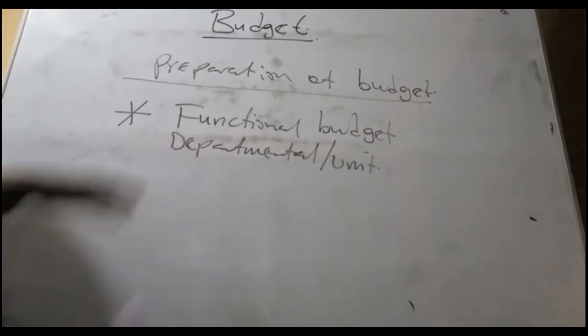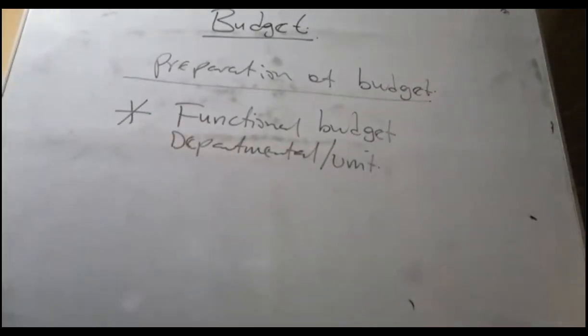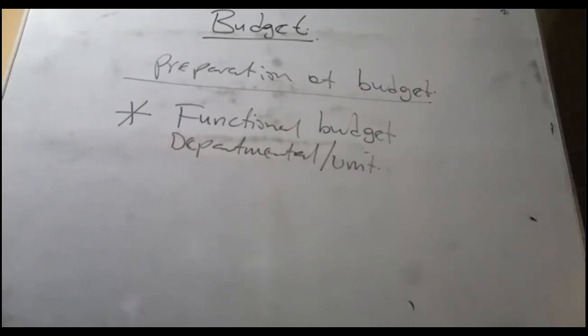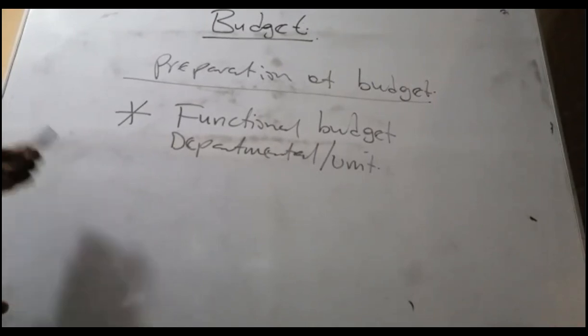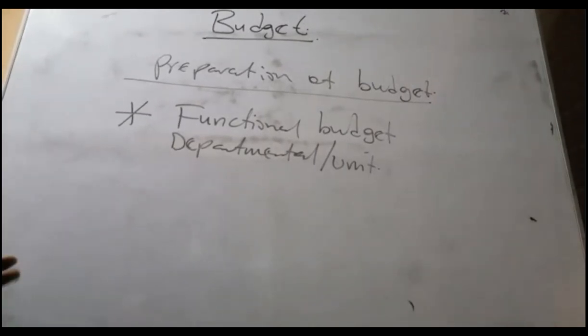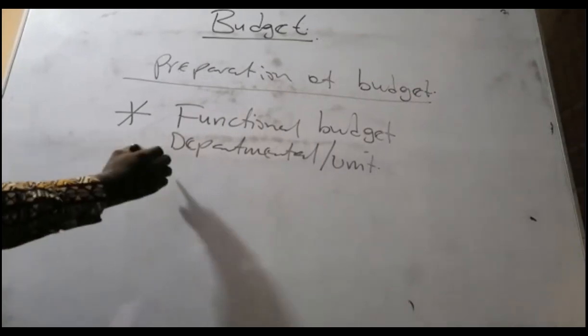This budget is prepared by the various departments. Each and every department has to submit their budget to be included in the corporate budget. So departmental budget simply means budget prepared by the various departments.